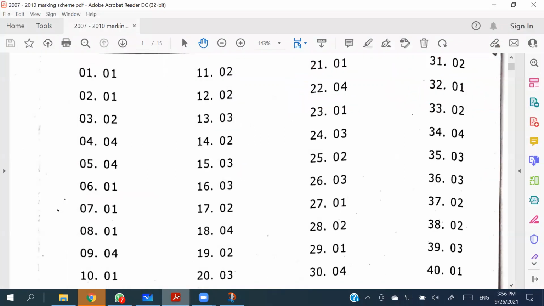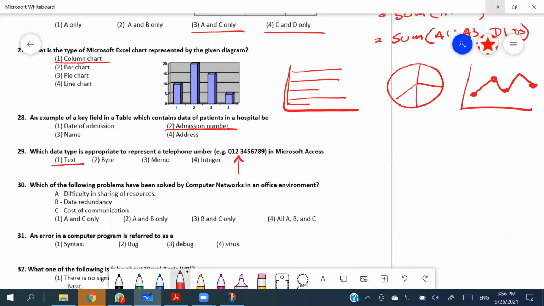For the 29th, they have gone with text, right? So be very careful, these kinds of things can be there. If you do not have any particular space, then you can go for integer as well. And the 30th, which of the following problems have been solved by the computer network in an office environment?